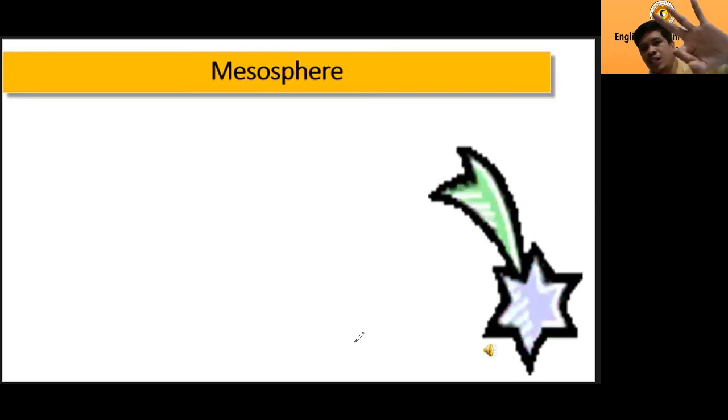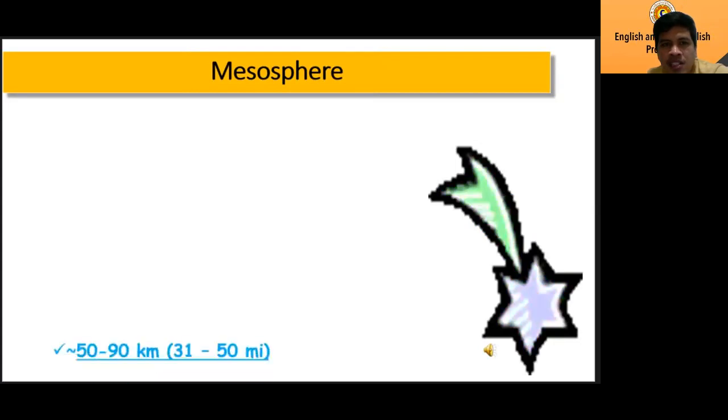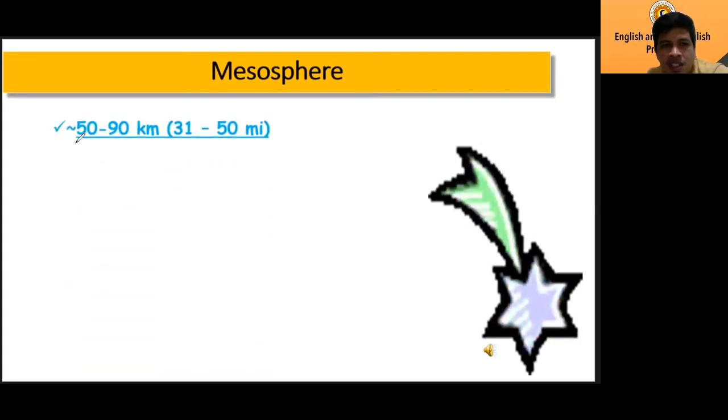Okay, next, number 3 is what we call the mesosphere. Mesosphere extends from 50 to 90 kilometers. The third layer. Meso here means middle, because this is the layer found at the middle. We have 5 layers, right? Troposphere, stratosphere, mesosphere at the middle, and 2 more higher. So the mesosphere is the middle layer.